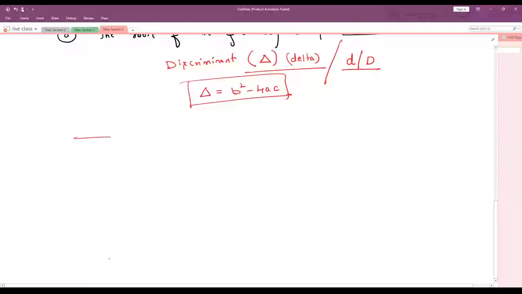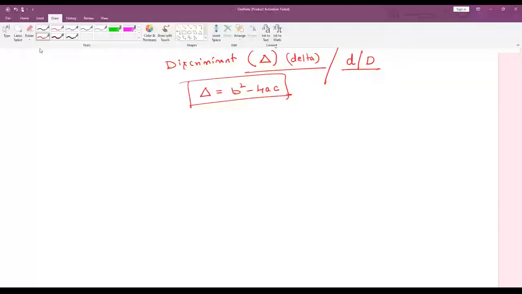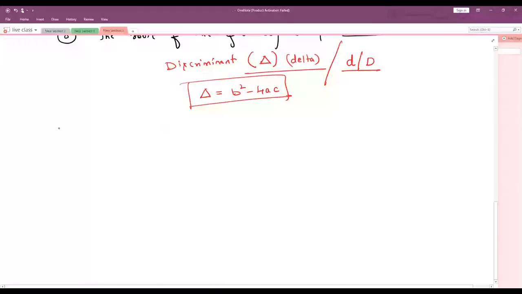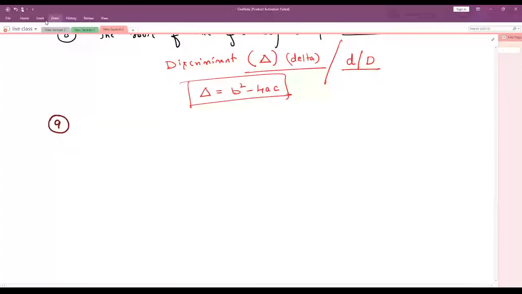Okay. Next question. Let me say this is question number 9. See, all this I'm giving from my own. The roots of the quadratic equation depend upon the discriminant, we have done that.